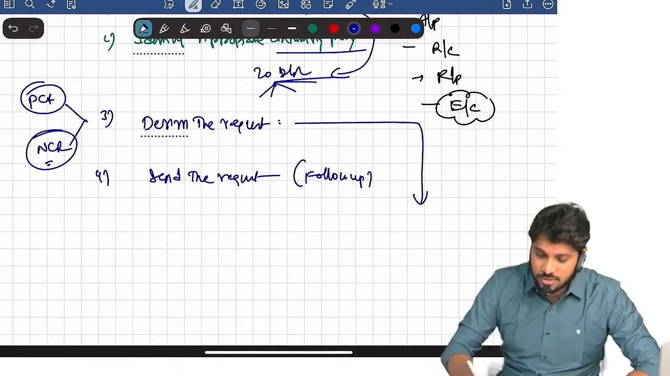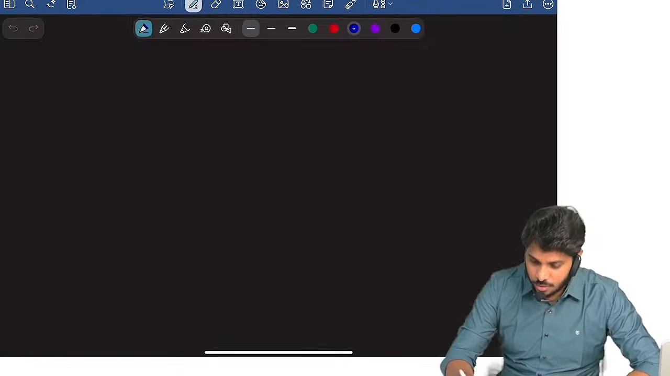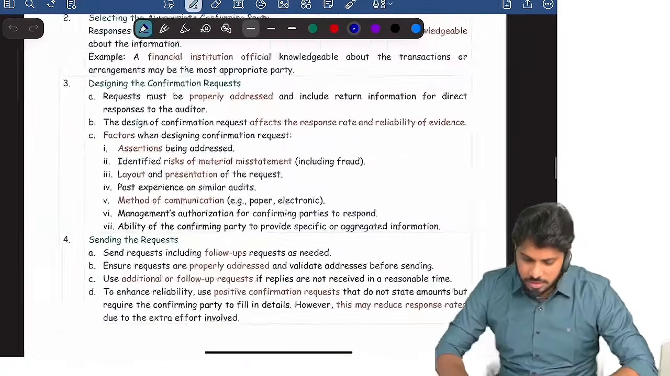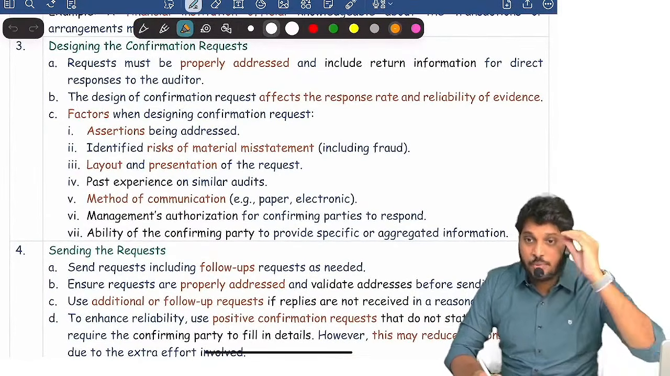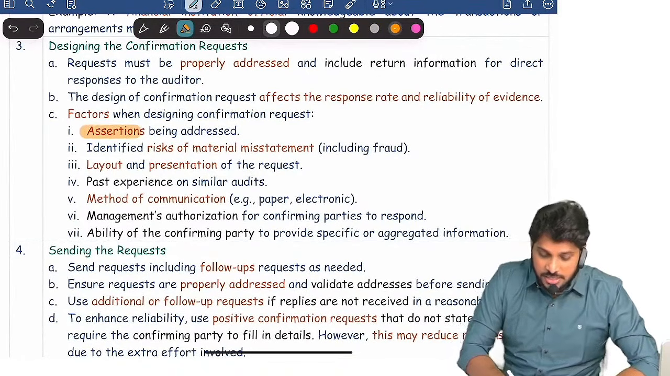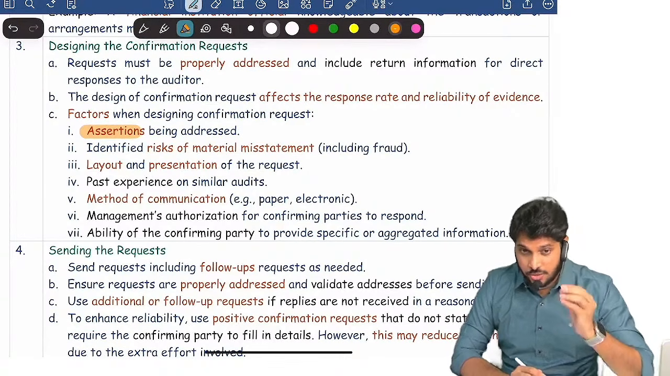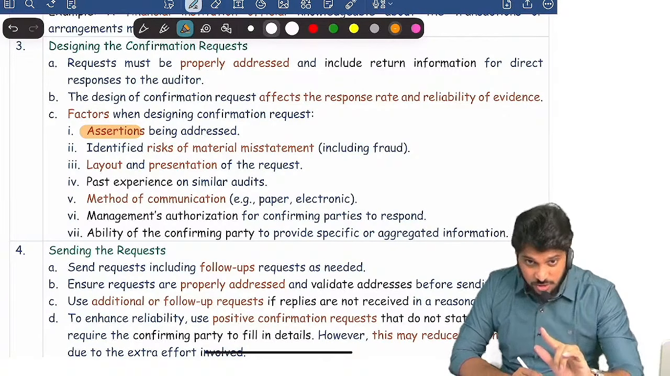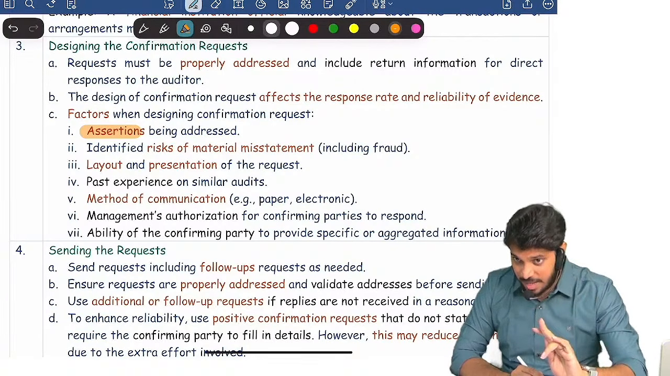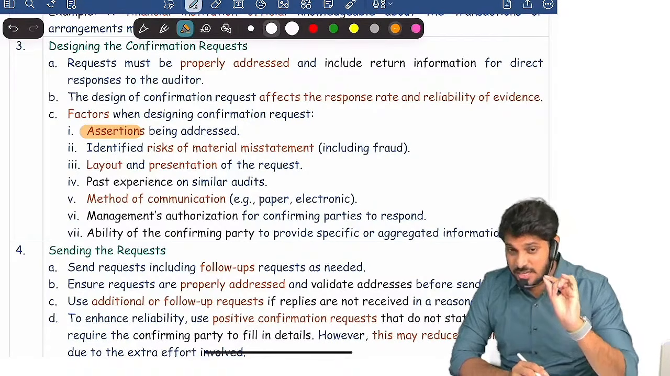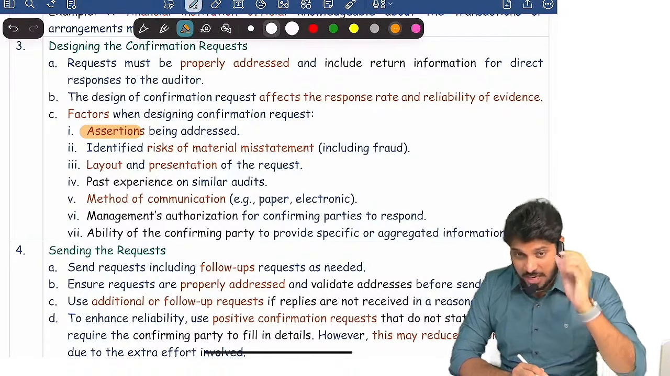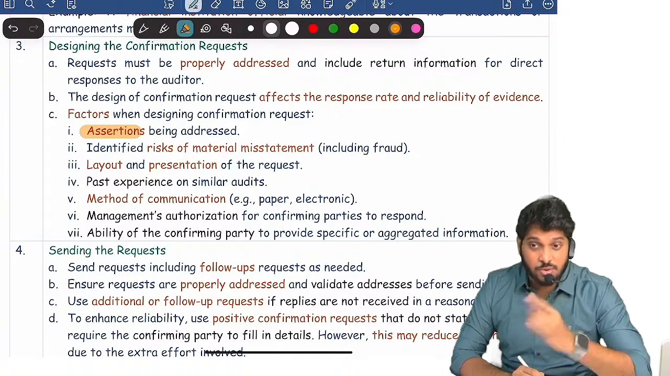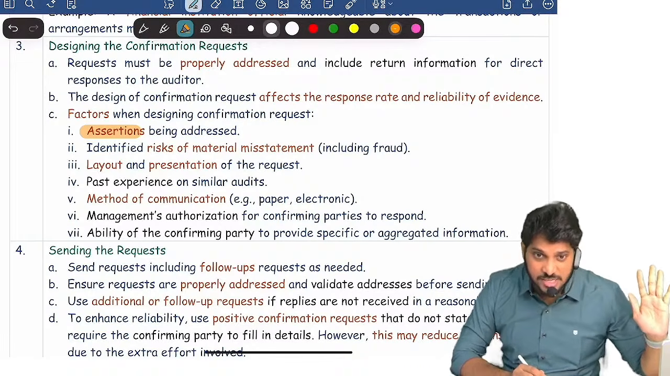Now in the actual notes, we have given some points for designing of the request. When you are designing the request, there are some points that you should keep in mind. Assertions: what assertion are you addressing? Are you checking existence of the balance? Rights and obligations of the balance? Completeness of the balance? Remember, external confirmation will give evidence mainly for rights and obligations. It will give evidence regarding existence and completeness, but external confirmation will not give evidence about valuation. You don't get any evidence on that from external confirmation.